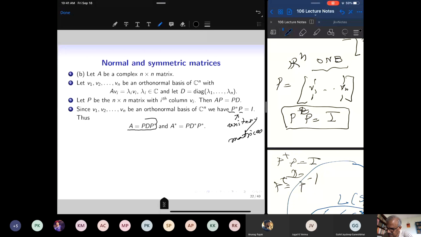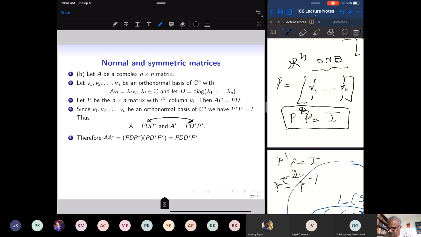Okay, so P star P equal to identity means P star is P inverse, and therefore A is equal to P D P star, and so A star is equal to P D star P star. But what about A star then? Now I cannot say that D star is D, unless eigenvalues are real. Because to compute D star, I have to take the complex conjugate of every entry and then take the transpose. Transpose of a diagonal matrix is itself, but the complex conjugate may be different because some eigenvalues could be complex. So I cannot say D is D star.